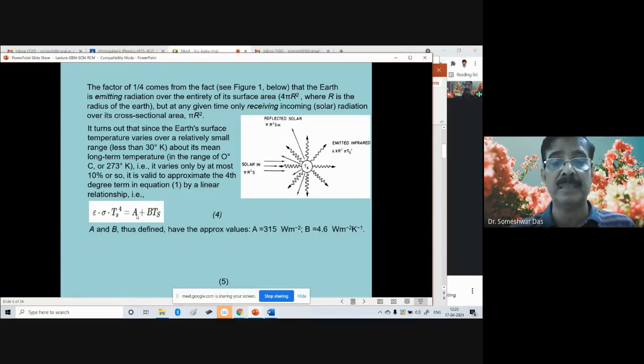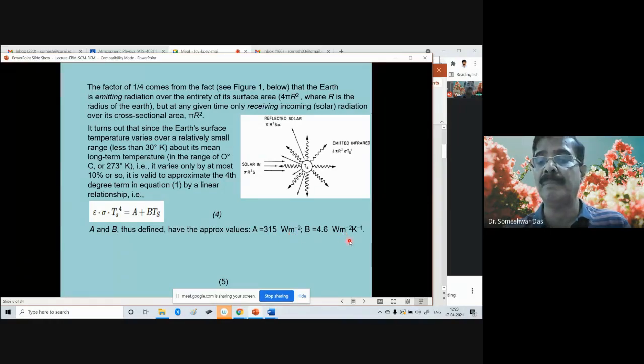Okay, let's see, this is equation number 4, where A and B are constants. If we try to estimate the values of A and B, they come to be about 315 watts per meter square and 4.6 watts per meter square per Kelvin for the B. These are the approximate values of A and B. So if we substitute the approximate values of A and B, then we can easily calculate the temperature